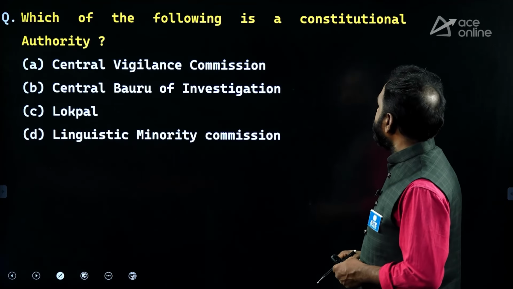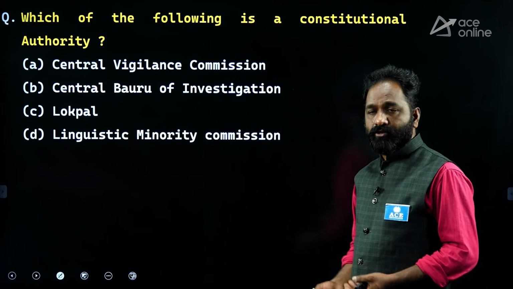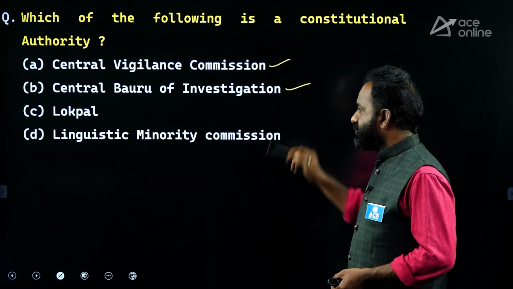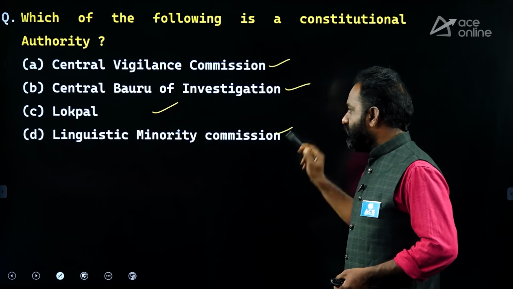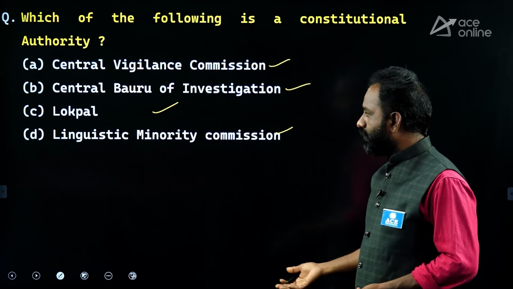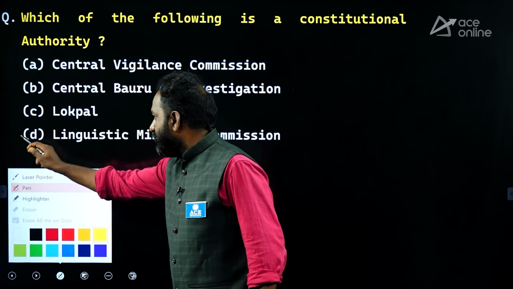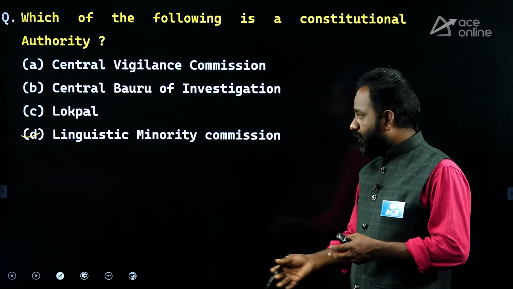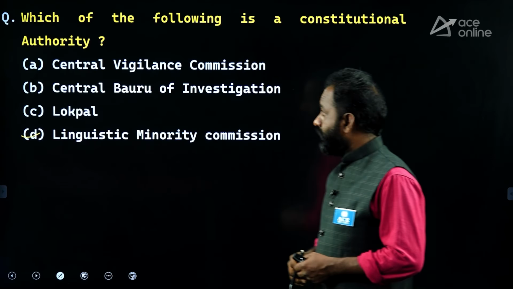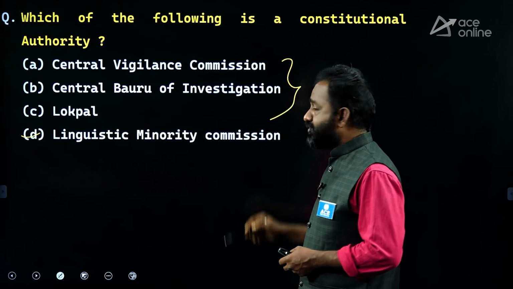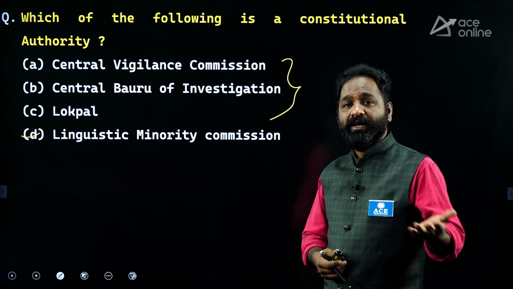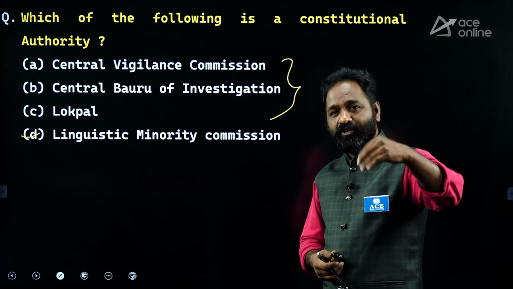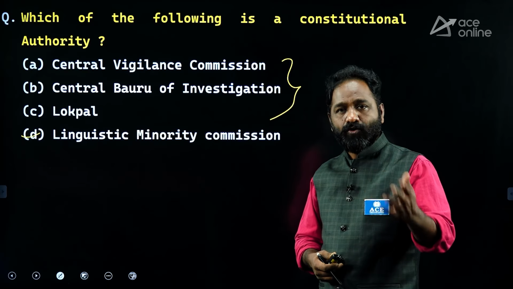That's it. Which of the following is a constitutional authority? That means it is mentioned in the constitution. Central Vigilance Commission, that is CVC, Central Bureau of Investigation CBI, Lokpal, and Linguistic Minority Commission. Which one is mentioned in the constitution? The right answer is D, the Linguistic Minority Commission, because it is mentioned in the constitution, Article 350B. The remaining ones are not mentioned in the constitution; maybe they are set up by an act. Any organization set up by an act is called a statutory body. Anything mentioned in the constitution is called a constitutional body.